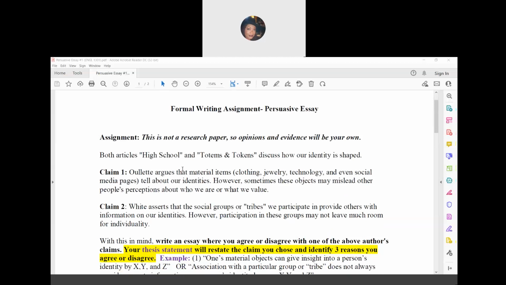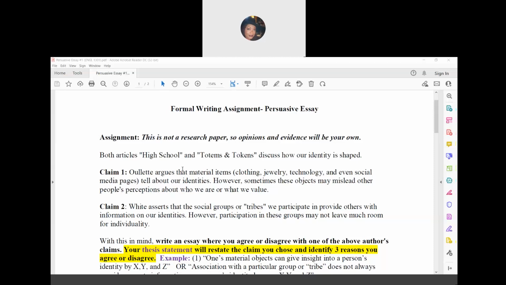Assignment. This is not a research paper, so opinions and evidence will be your own. You will not need to do any research for this paper, and you are not allowed to use any outside sources or even the two articles except in your introduction paragraph.